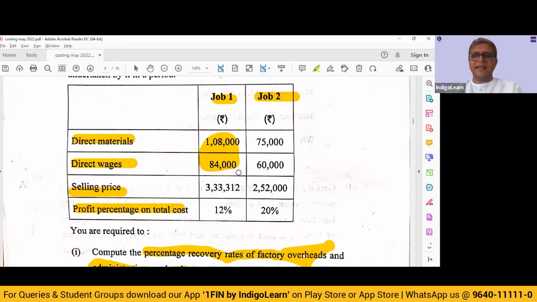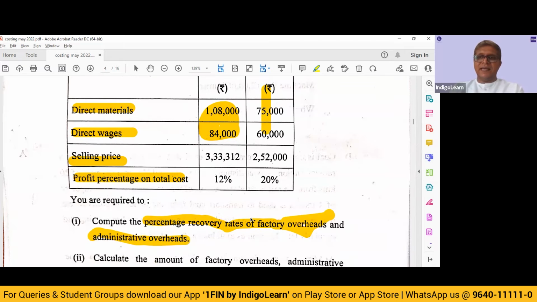Then this 1,92,000 plus 84,000 X, we further add the administration overhead by multiplying it with Y, because we have assumed Y to be the percentage. So likewise, we'll have to do job 2, equate both of them, and then find out X and Y.